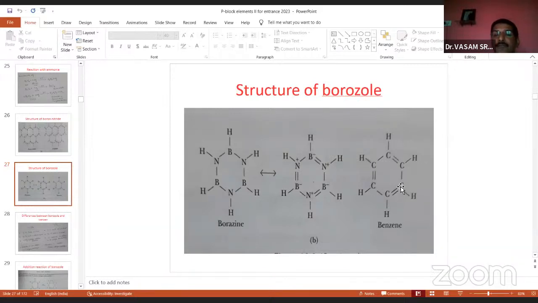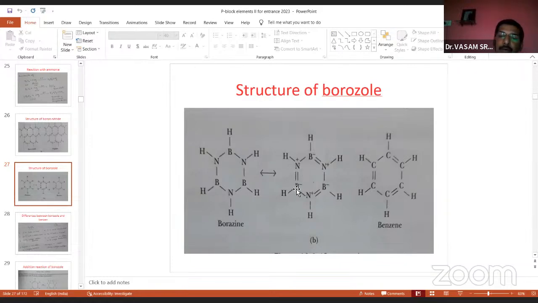But here you remember, this is a purely covalent bond. Between C-C and C-H, all are sigma bonds, and pi bonds are present. But you come to here, you see the nitrogen having a lone pair of electrons, donating to the boron side. That's why this is the donor and this is the acceptor. The nitrogen is a donor Lewis base and the boron is a Lewis acid.